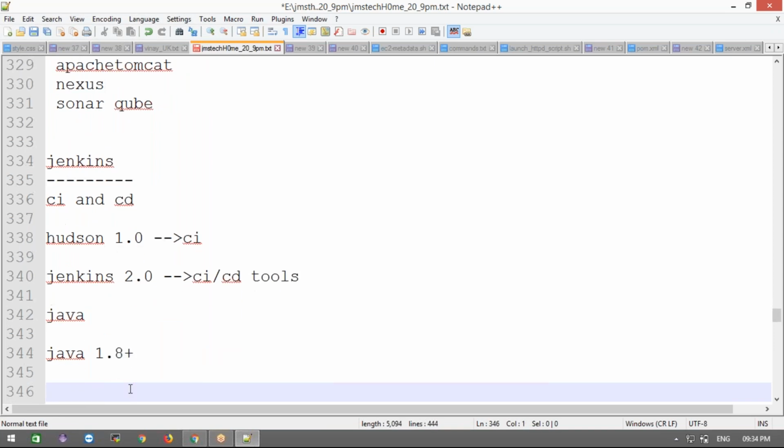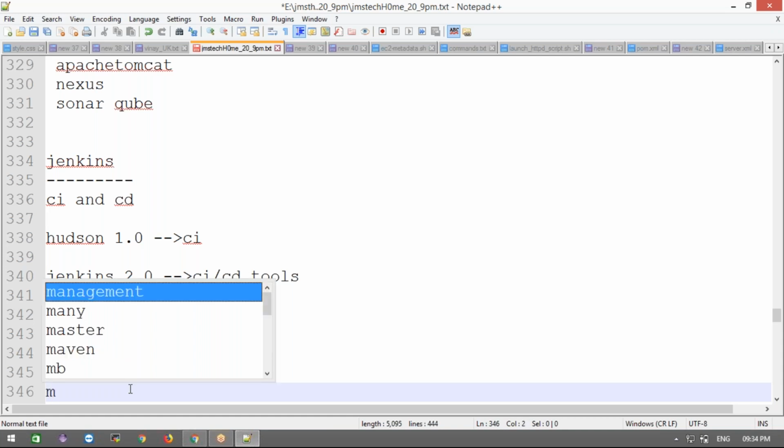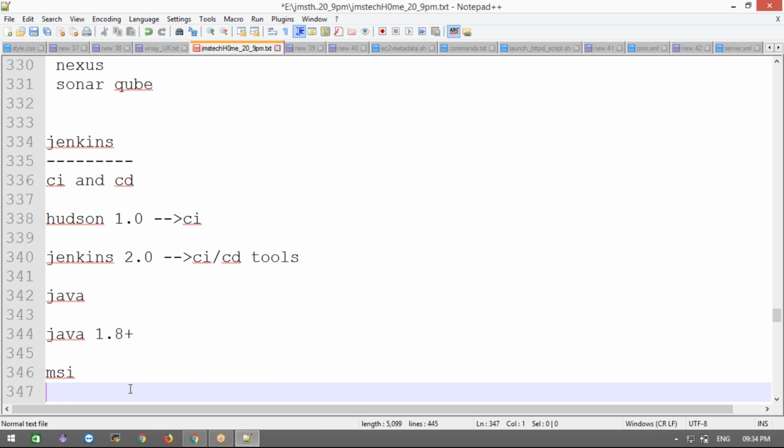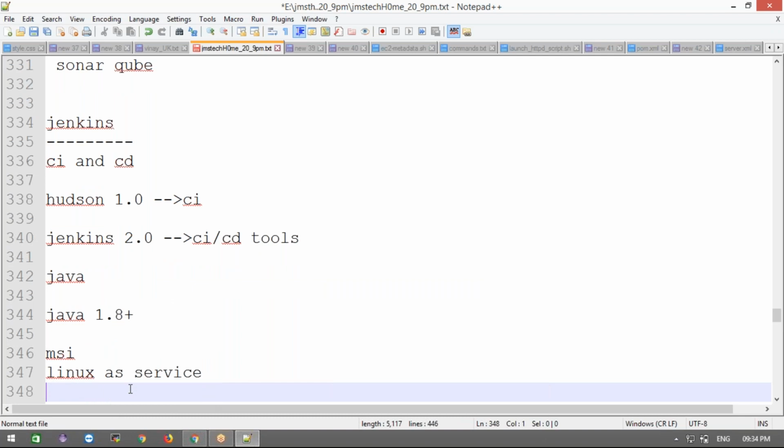And one more thing, you can install Jenkins in n number of ways. One is the MSI installer we can use. Also, on any Linux system, we can install it as a service, on all Linux flavors.